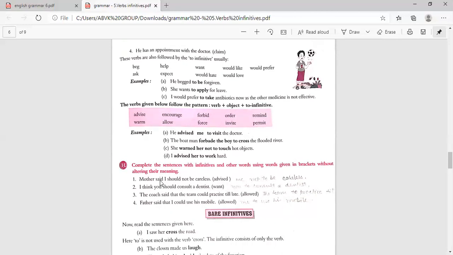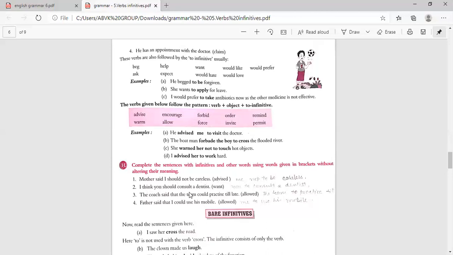So how will you write that with the infinitives? Mother advised me not to be careless.